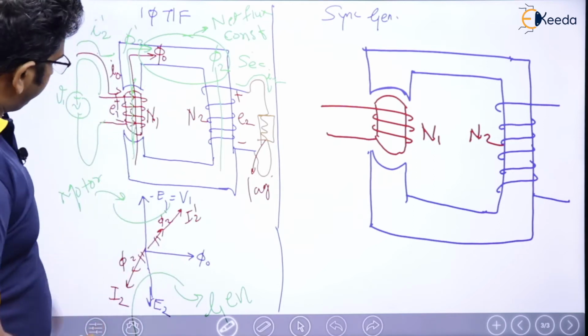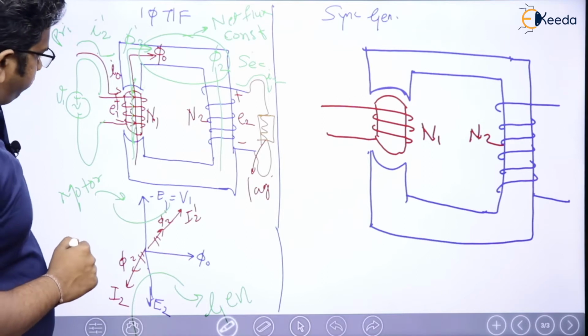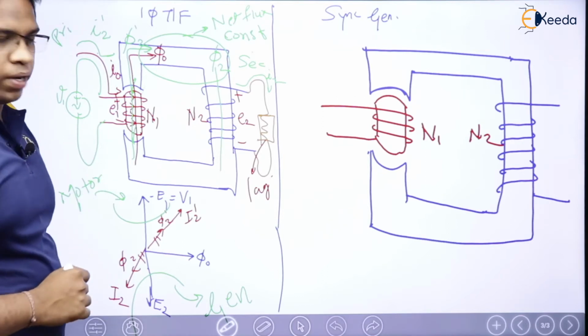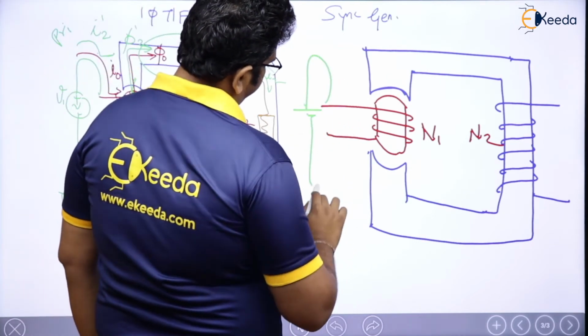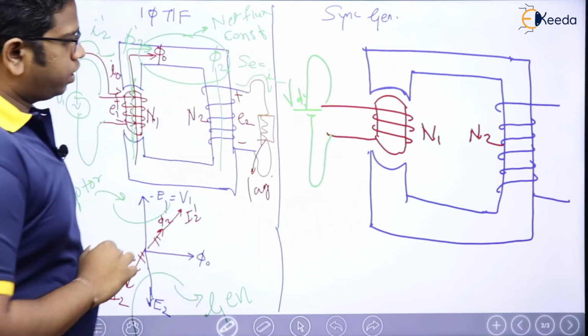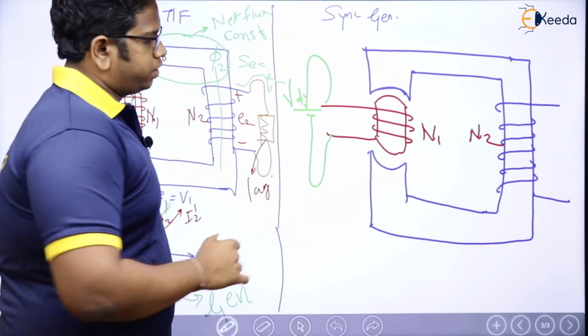Yes. Now see, here I gave supplies AC, right? Here if you see, I gave supplies AC. Now let me supply here DC, VDC, let us say. And here the rotor is not tied, which means it is free to rotate.